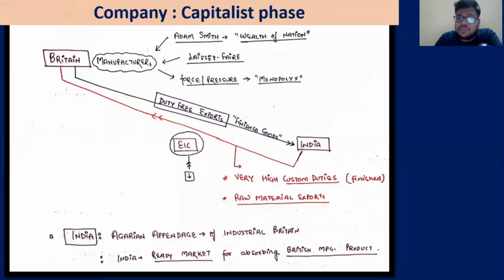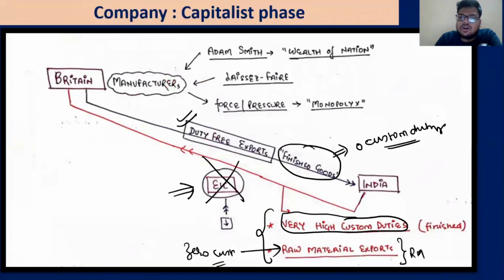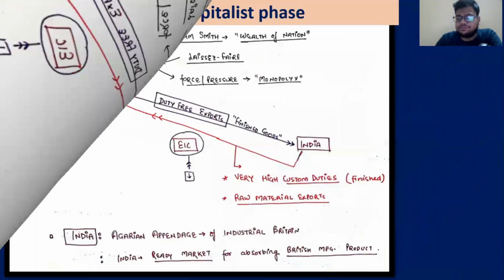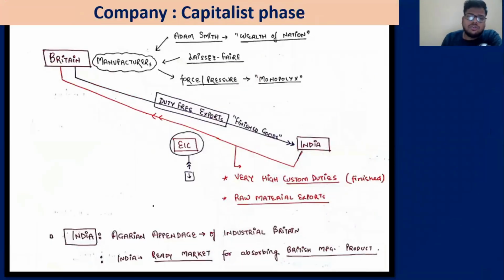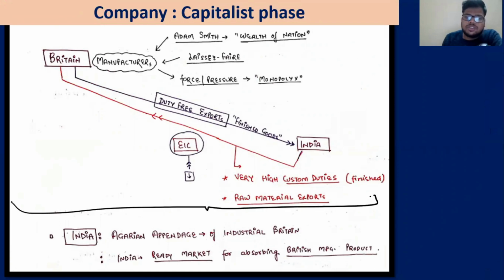After that, one more phase was there. We have discussed the investment phase, which we'll look at last. In the end, the investment phase came, from Britain to India. Now, what is the consequence of it? The consequence is that India has become the agrarian appendage of industrial Britain.